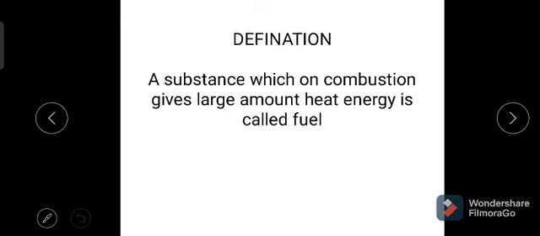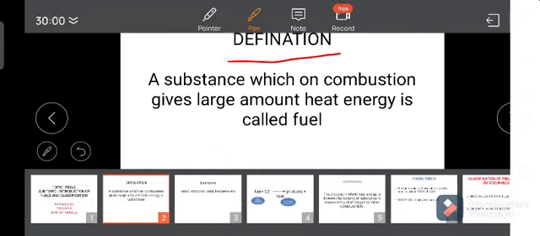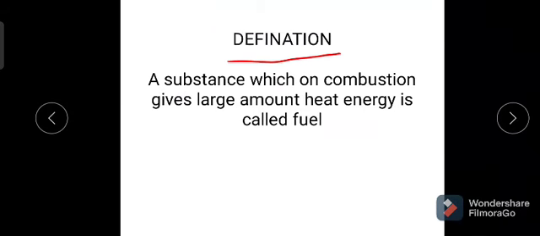Then let us see the definition of the fuel. The substance which on combustion gives large amount of heat energy is called as fuel. Okay, a fuel means a fuel should produce heat energy.